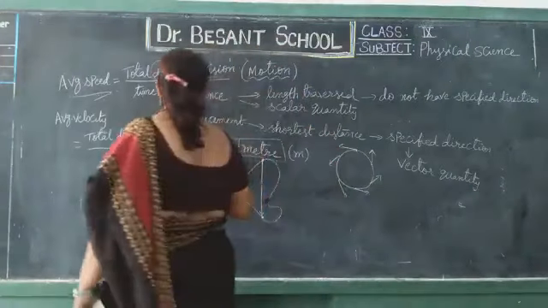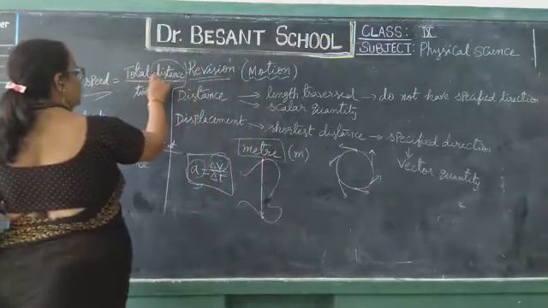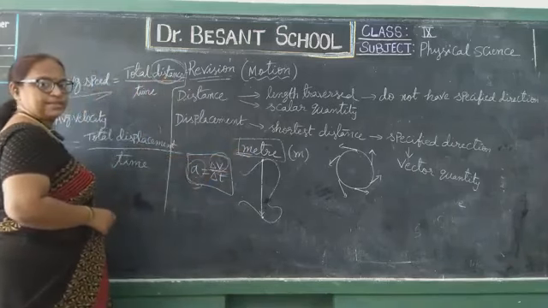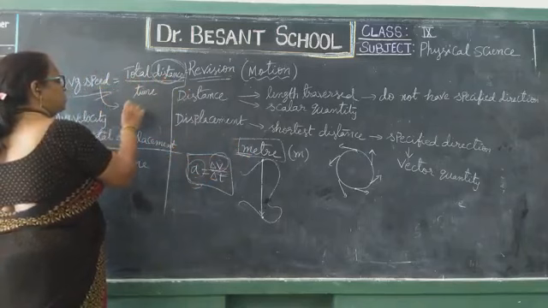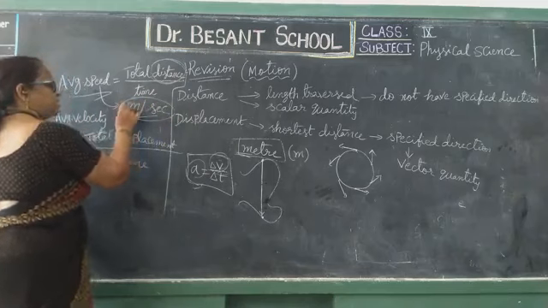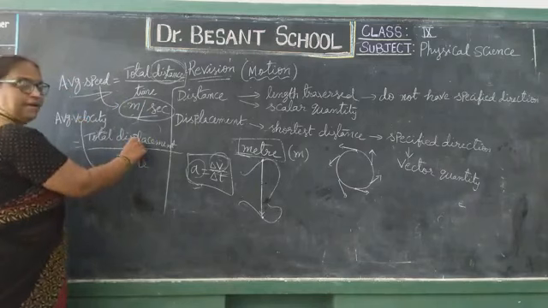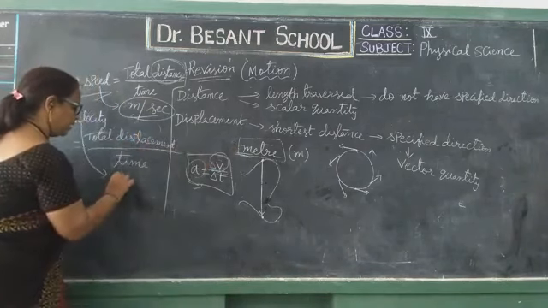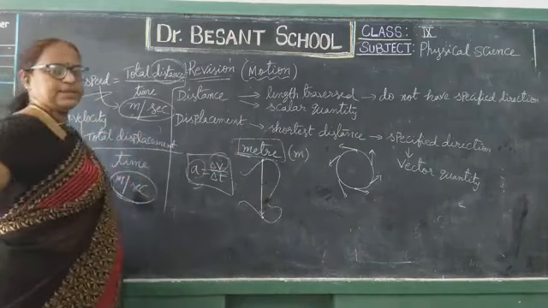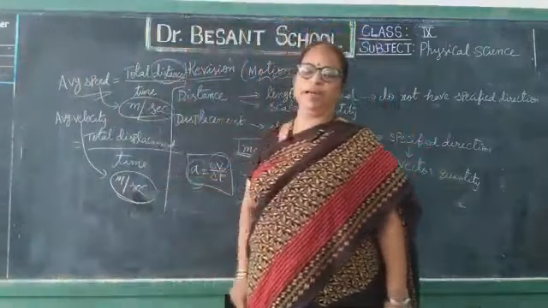Now, according to the formula as we discussed, speed is distance by time. What is the SI unit of speed? Distance, meter. So the SI unit of speed is meter per time, second. So meter per second is the SI unit of speed. Then what about velocity? Displacement. Displacement SI unit is also meter and time is second. So velocity SI unit is also meter per second. The SI unit of speed and velocity is meter per second.